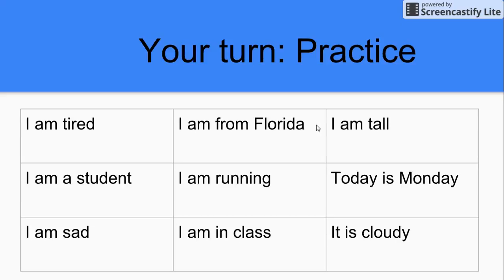Your turn to practice. In just a second, I'm going to ask you to pause the video and try to do these conjugations, these translations, using the verb ser or estar appropriately according to the context. For example, the first one, I am tired. So I have to decide, I am tired. Tired seems to me a feeling, so I'm going to use the word yo estoy cansado. Go ahead and pause.